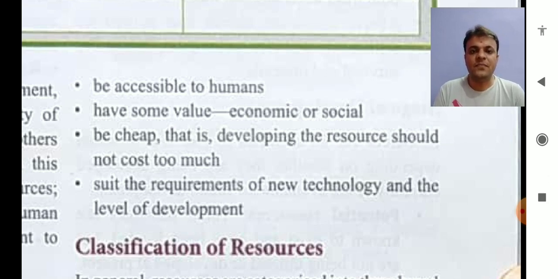For example, there is an ample amount of drinkable water in Antarctica, right? Obviously water is a resource for us because water is an essential thing for humankind. But if we are not able to get that water, it means the water in the glaciers of Antarctica is not accessible by humans.